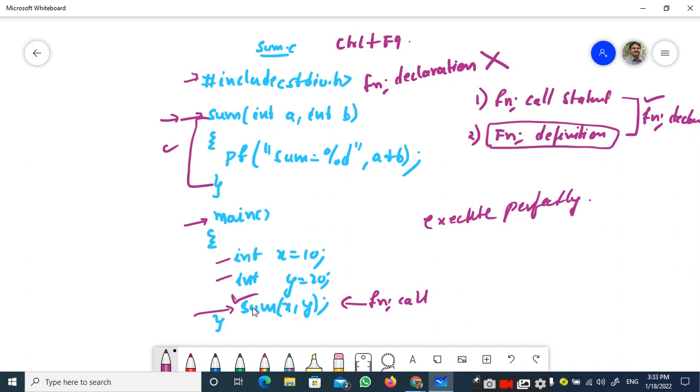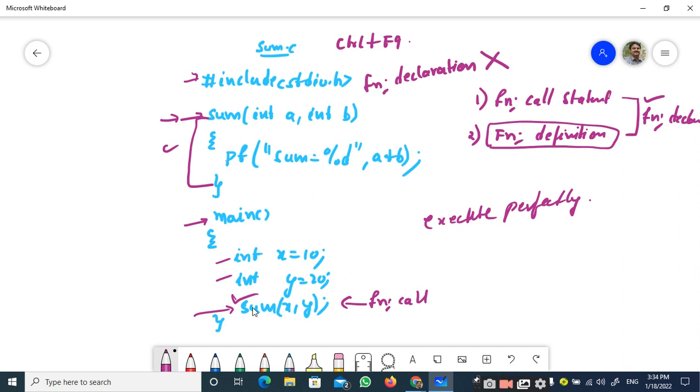So how do you declare a function? The function declaration should be placed in the global section after the preprocessor directives. A function declaration is nothing but the header of the function along with a semicolon. Very simple. There are two scenarios on whether we require the function declaration or not.